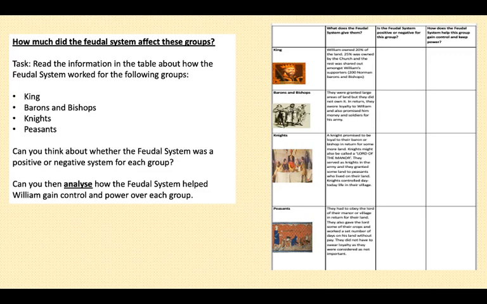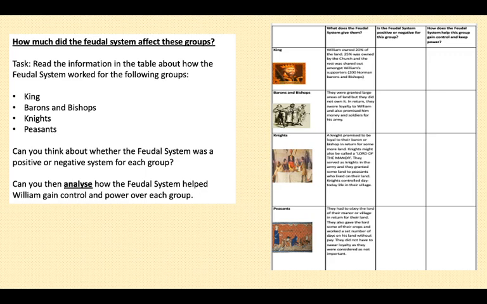Okay, how much did the feudal system affect these groups? So what I would like you to do, after I've finished explaining this task, is pause this video and have a go at that table. The task is to read the information in the table about how the feudal system worked for the following groups. So we've got the king, the barons and bishops.